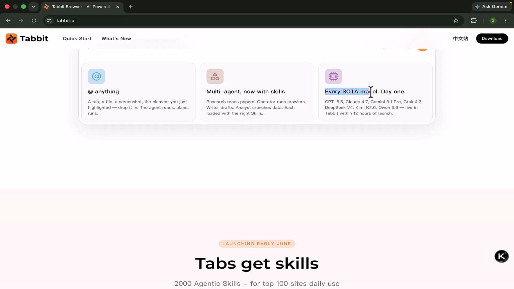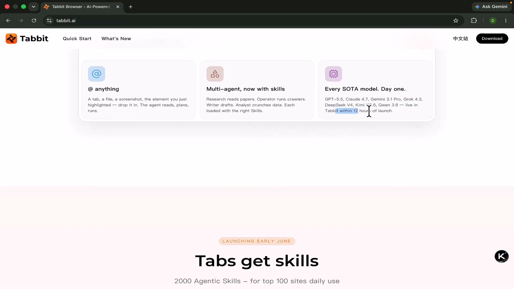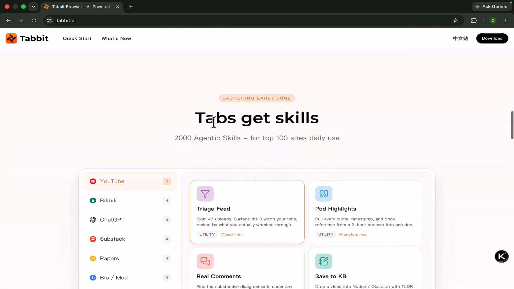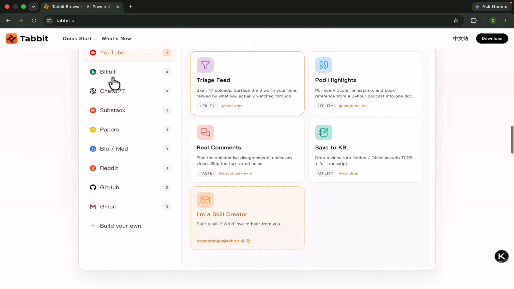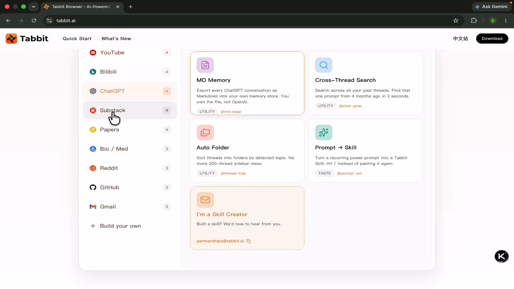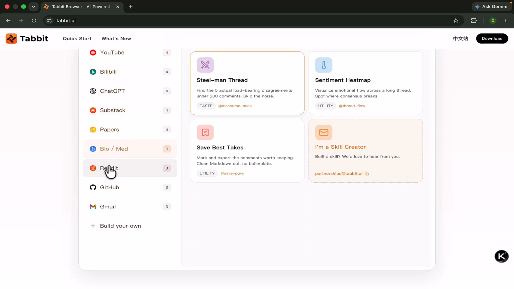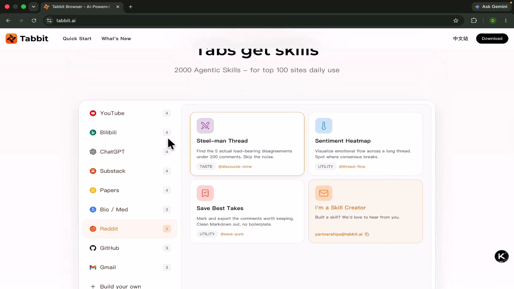and every SOTA model on day 1: GPT 5.5, Claude Opus 4.7, Gemini 3.1, Grok 4.3, DeepSeek, Kimi, Qwen, and every other model as well. Tap it within 12 hours of launch. And here Tabit gets skills, 2000 agentic skills for 100 sites for daily use, like YouTube, Bilibili, ChatGPT, Substack, Reddit, GitHub, and Gmail, and you can build your own browser as well.